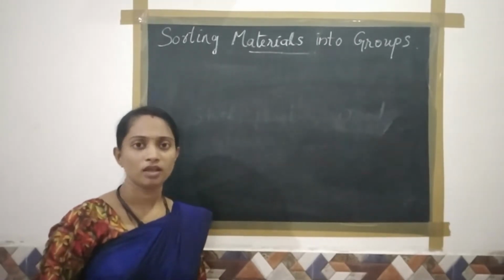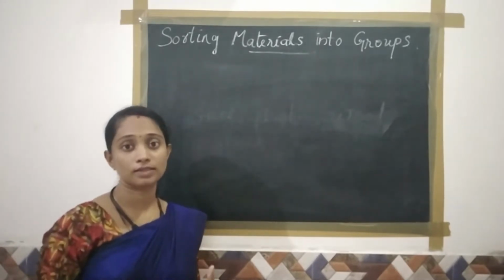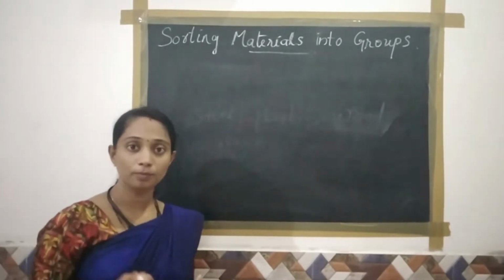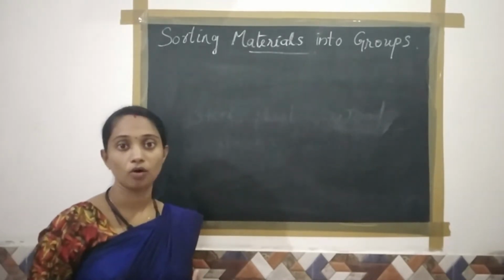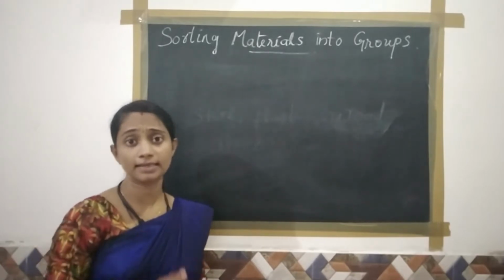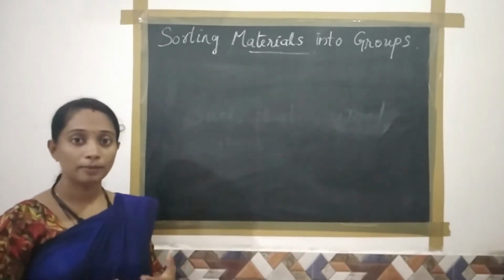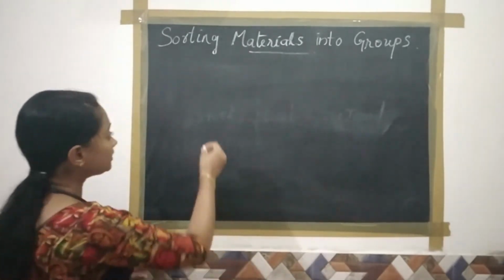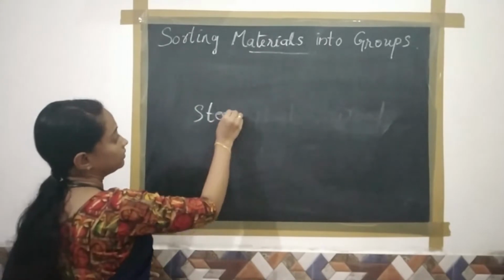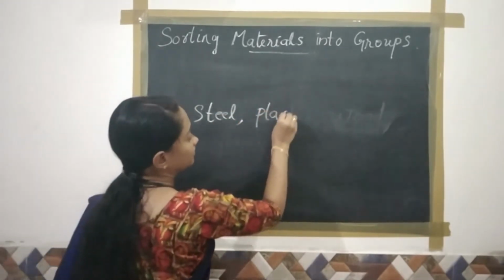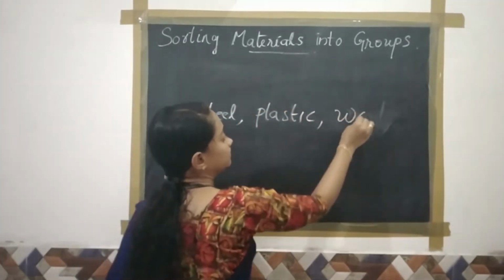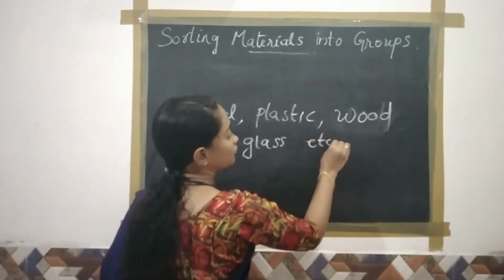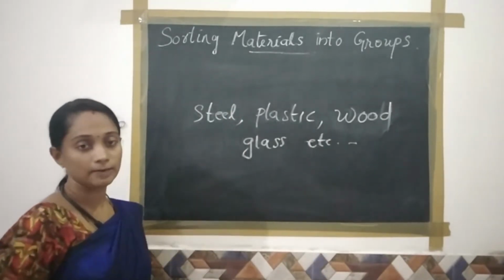For example, a measuring scale. Usually we all use a scale for taking measurements, and it is made of maybe plastic or wood or steel. And the second example, a knife. Maybe it is made from steel, otherwise wood. So these things, steel, plastic, wood, glass, etc., are named as materials.